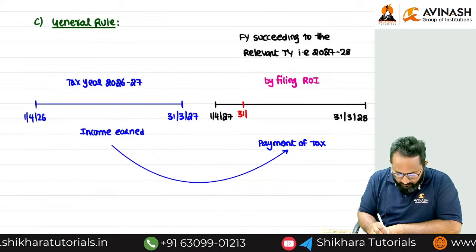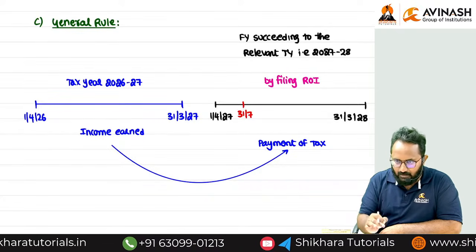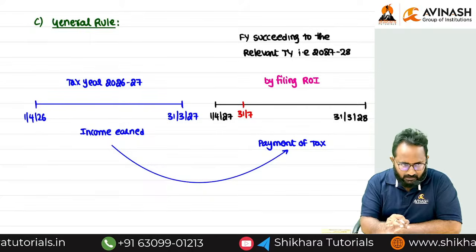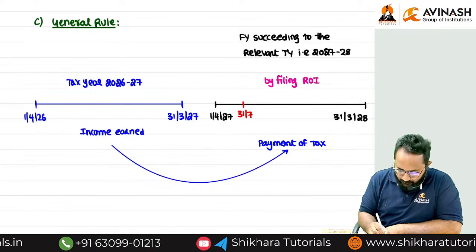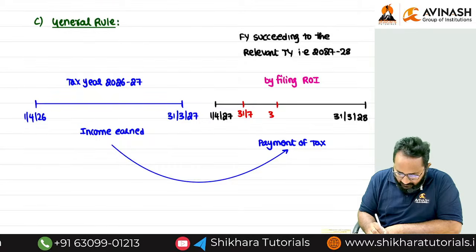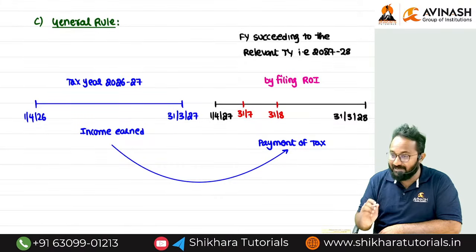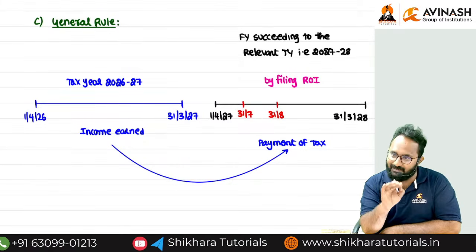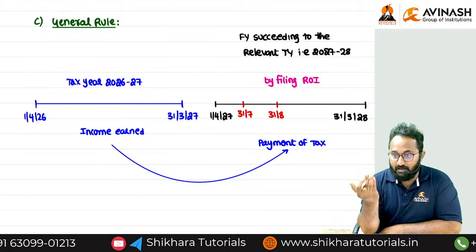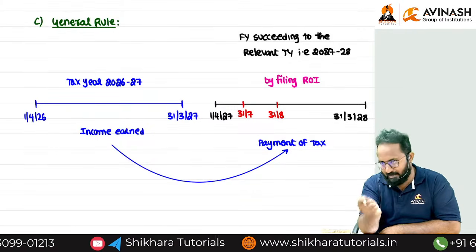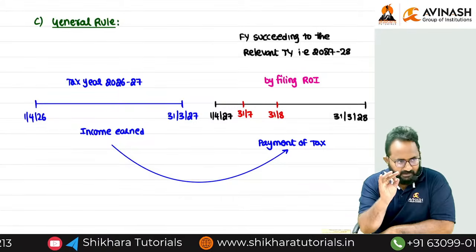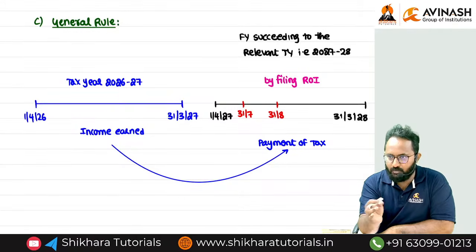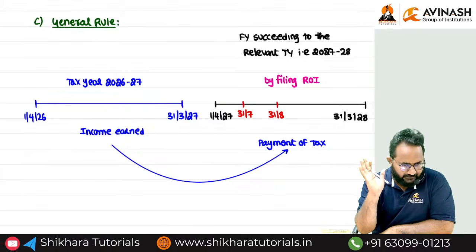Some of the SSEs are required to file the return on 31st July. Some of the SSEs are required to file on 31st August. Who is required to file on which due dates, I will tell you in the return of income chapter. Now just remember, different SSEs are required to follow different due dates.